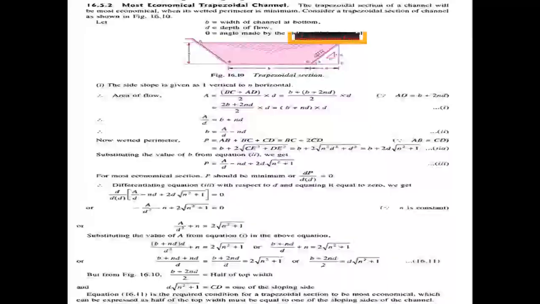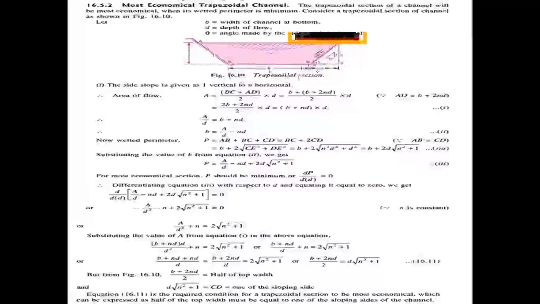Next derivation is the most economical trapezoidal section. Here theta is the angle made by the sides with the horizontal.